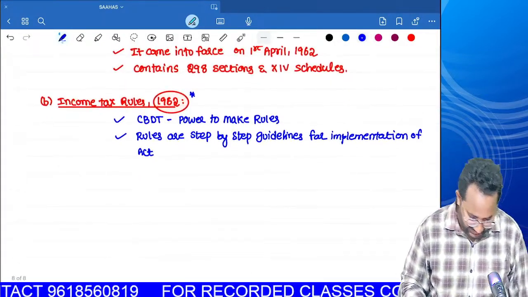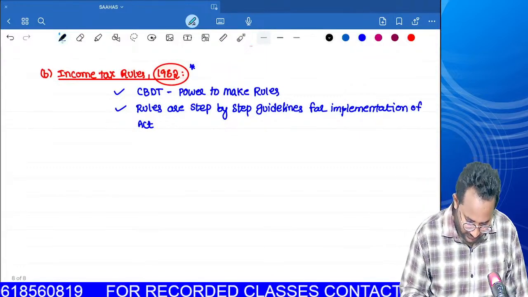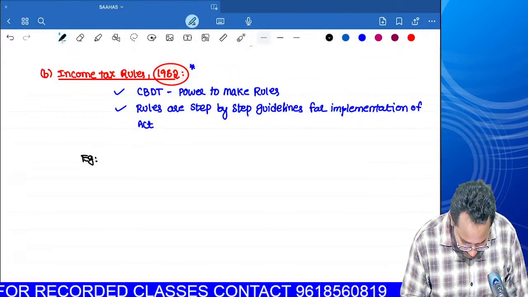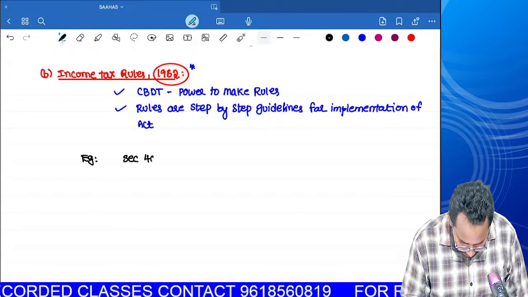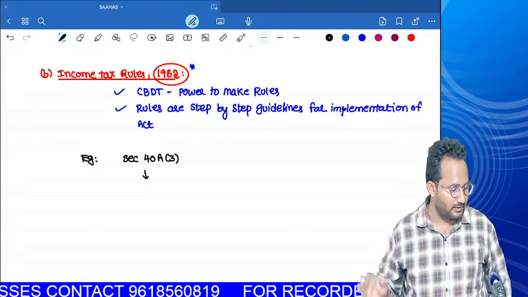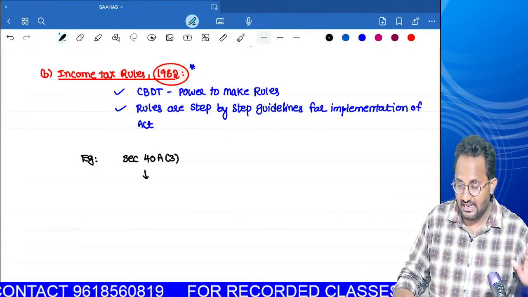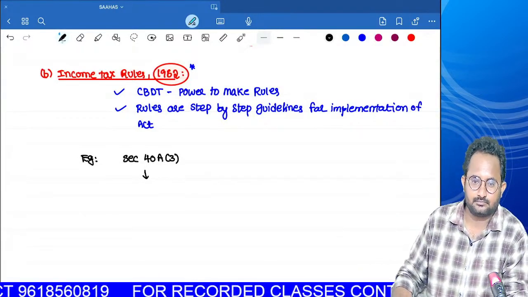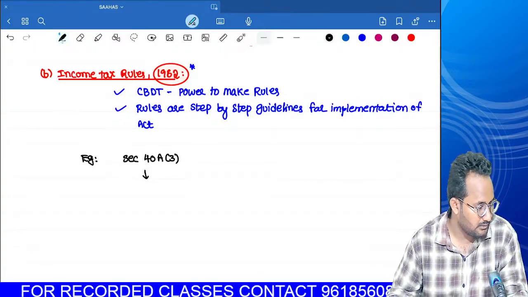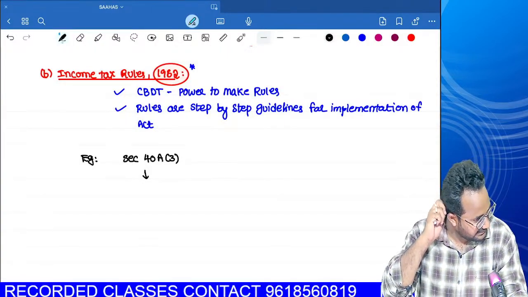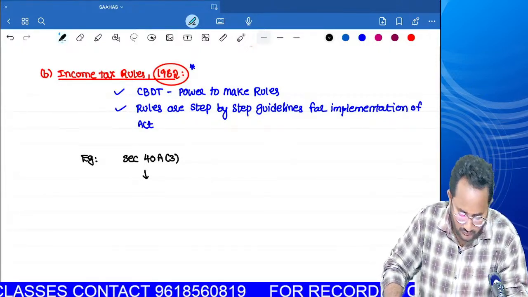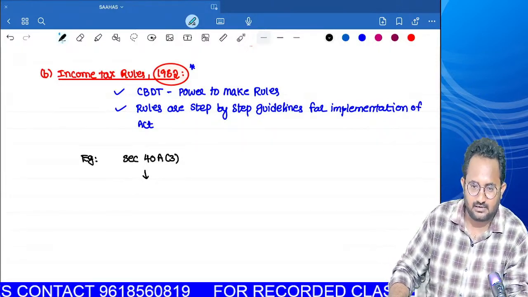Can I give you one example? In the Income Tax Act 1961, we have one provision, section 40A subsection 3, in the PCBP chapter. Do you have any idea about this provision? Please reply, online students also.